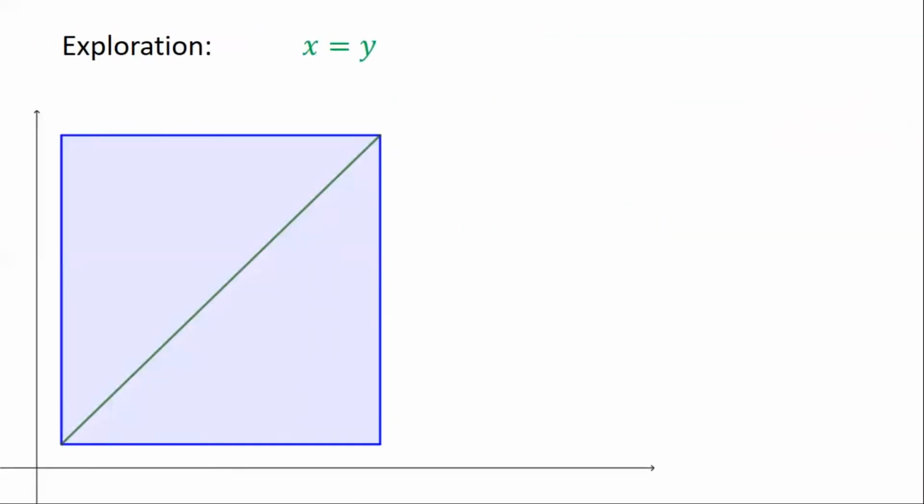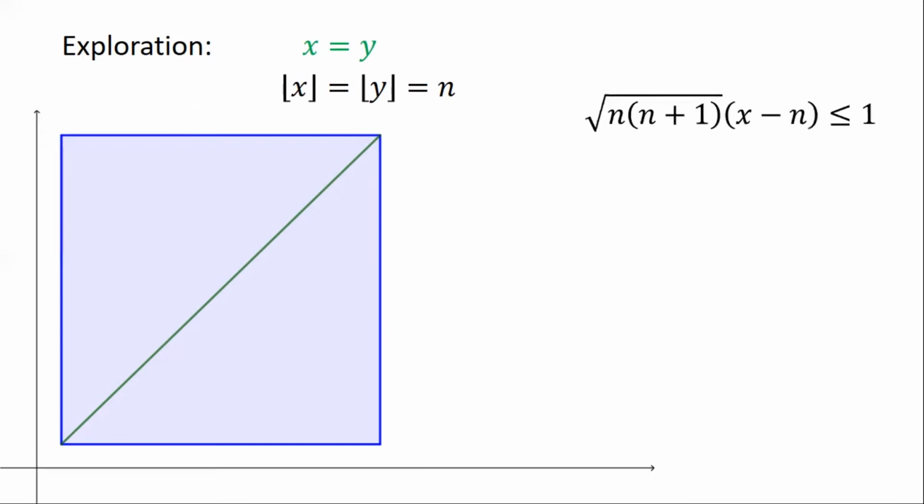And so we have more space because we're running out. Okay, so again, we were assuming x is equal to y, and the floor is equal to n for them. So this is the inequality that we ended up having, which means x is, well, because x is between n and n plus 1, so I marked them on the x-axis, and then the points we're looking at are on the green diagonal, so they must be from within that segment between those two grayish points.